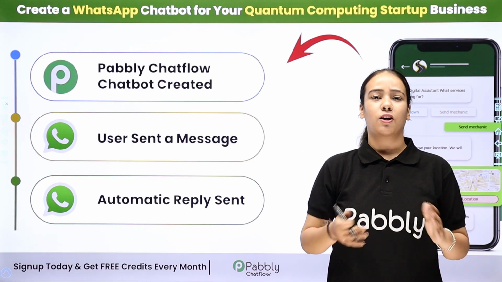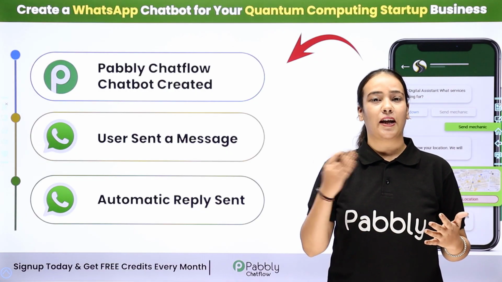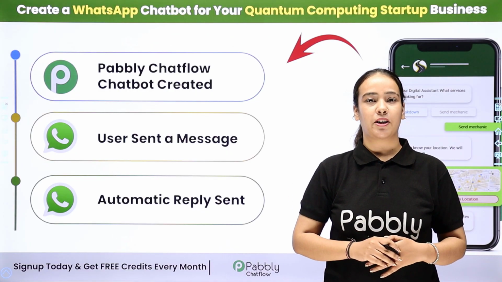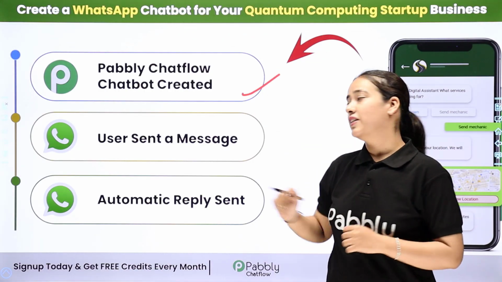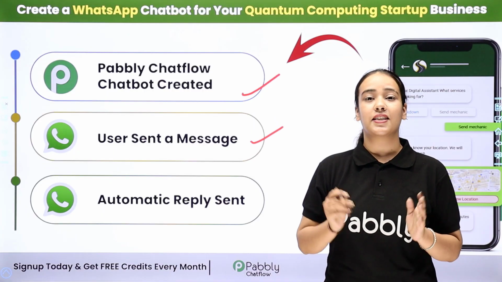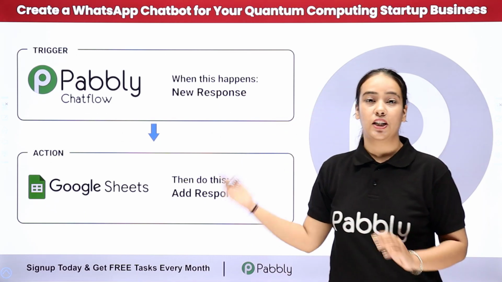In this business, you get a lot of inquiry on WhatsApp regarding tech question, demo and whatnot. Replying to each inquiry individually would be a time-consuming, hectic task. That's where Pabbly Chatflow makes a huge difference. When users send a message, it automates your task and saves your valuable time. Not only that, you can also fill your data on Google Sheet as well.